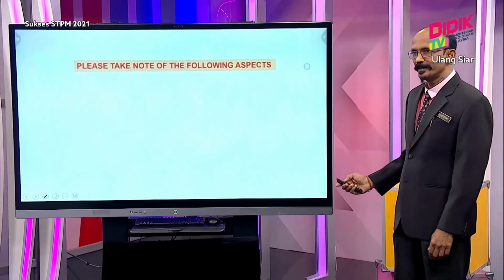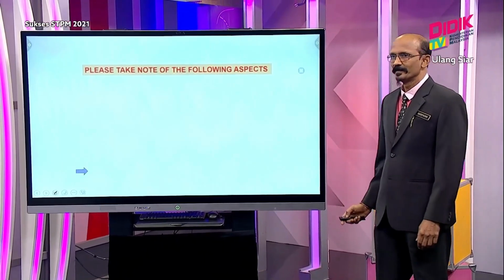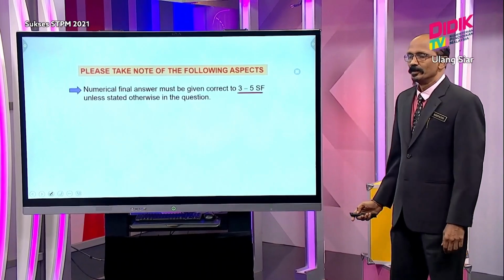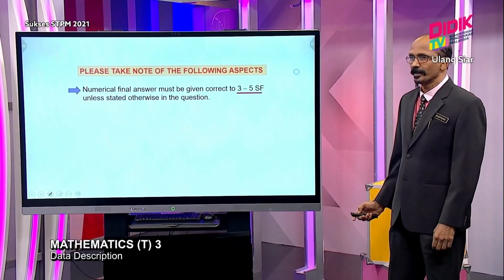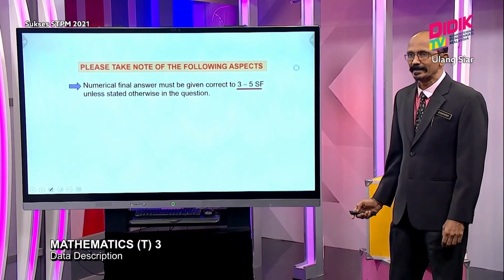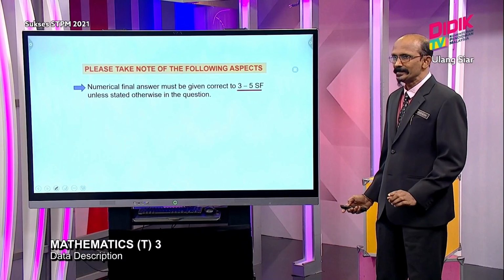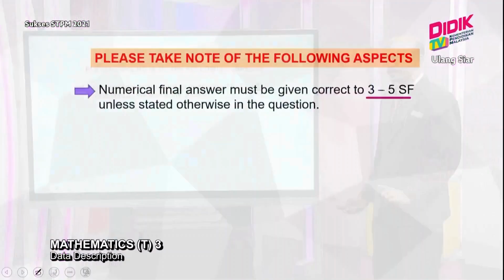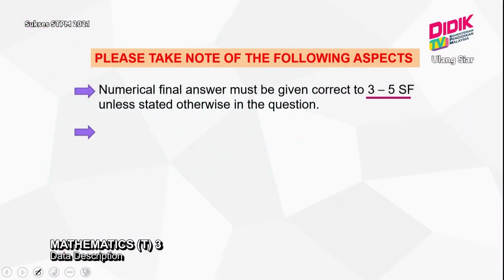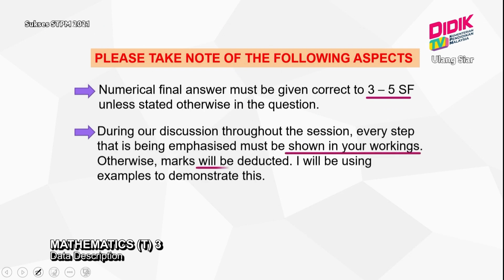Okay, all the students, please take note of the following aspects. Aspect 1: numerical final answer must be given correct to 3 to 5 significant figures unless stated otherwise in the questions. So you must be very careful that anything less than 3 or more than 5 is considered wrong. Next important point: during our discussion throughout the session, every step that is emphasized must be shown in your working. Otherwise, marks will be deducted. I will be using examples to demonstrate this.